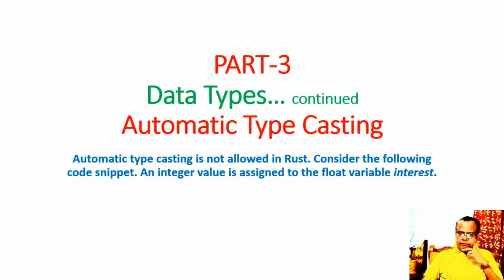Part 3. Data types continued. We are continuing our discussions on data types. This is a very important point: automatic typecasting is not allowed in Rust. That is the specialty of Rust. Consider the following code snippet. An integer value is assigned to the float variable interest.